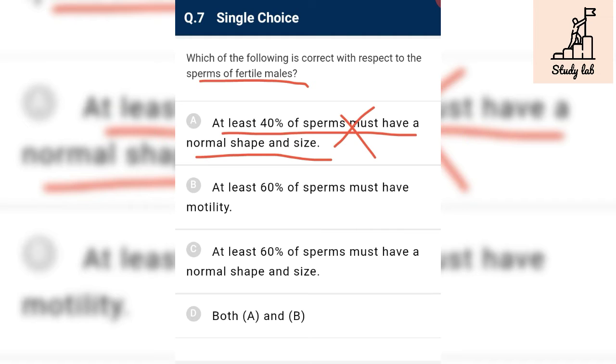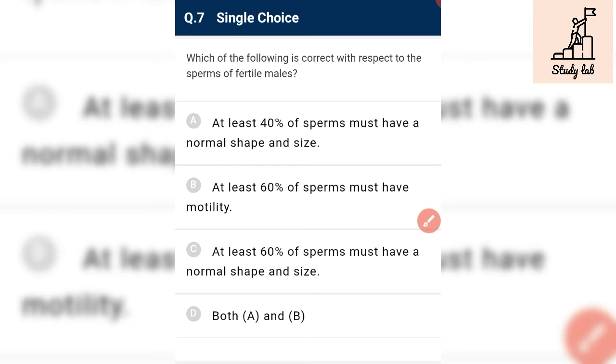At least 60% of sperm must show motility. No, 40% must show motility. So it is incorrect. At least 60% of the sperm must have normal shape and size. Yes, it is absolutely correct. And out of this 60%, 40% must show vigorous motility for the sperm of a fertile male. So C is the correct answer.